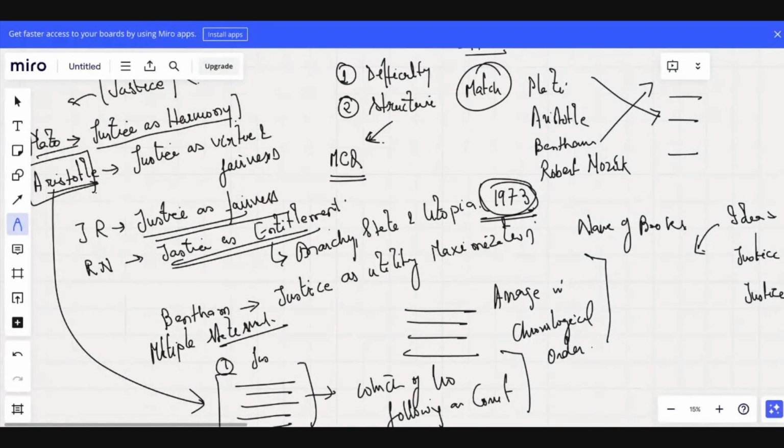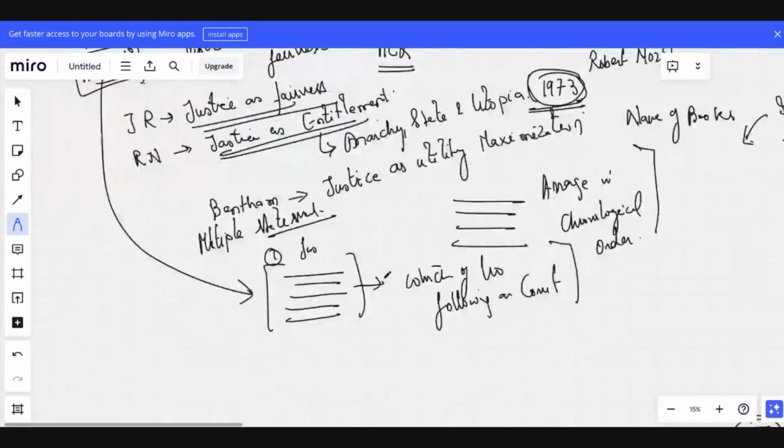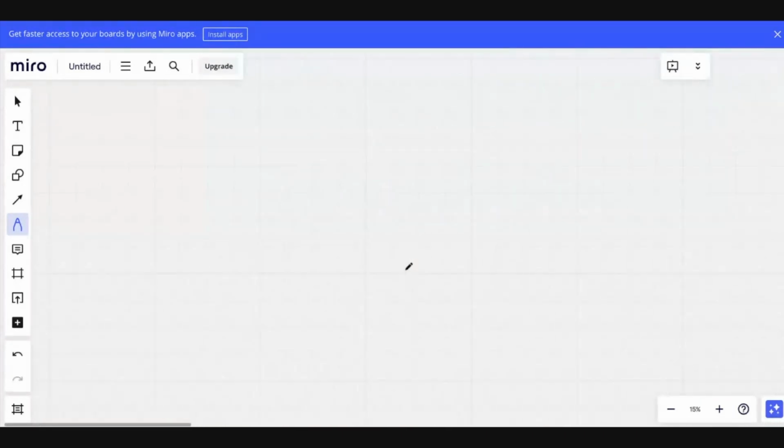So maybe we can start this discussion on justice, and we are going to be very specific: what do we mean by justice, and how are we looking at this topic of justice? So let's start now.